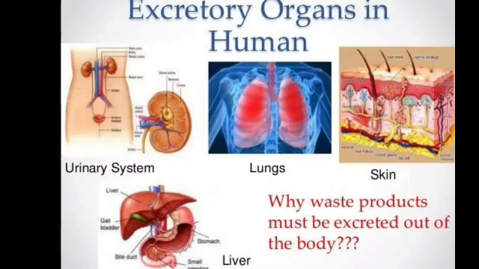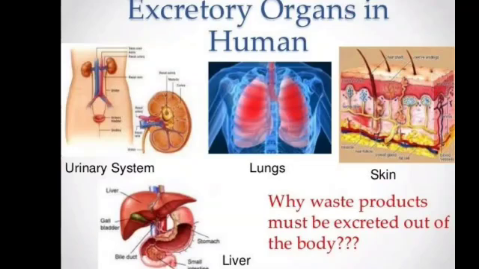And you know, skin may look like a thin structure, but actually skin has many layers. The outermost layer of the skin is called the epidermis, and there are sweat glands inside the skin. These sweat glands produce the sweat which consists of waste, salt and urea. So salt, water, urea and other wastes are excreted through sweat.